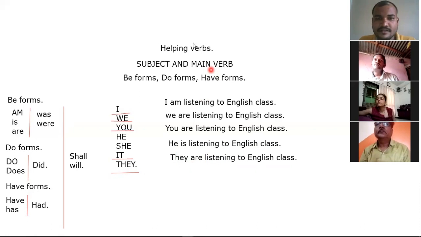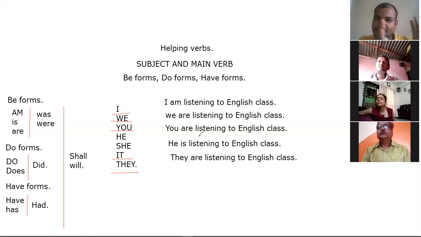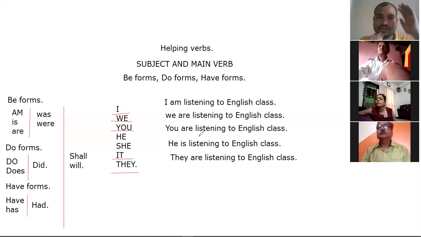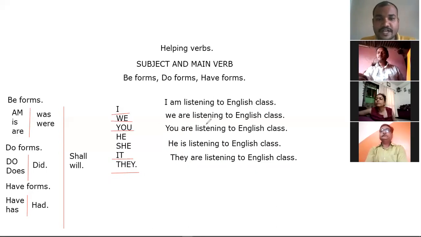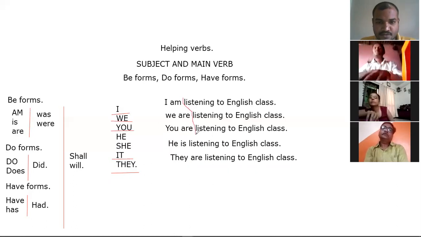Now tell me, what are the similar words? What are the different words here? Yesterday we identified the similar words and the different words. Subject and verbs are changing, and listening to English class is the same.